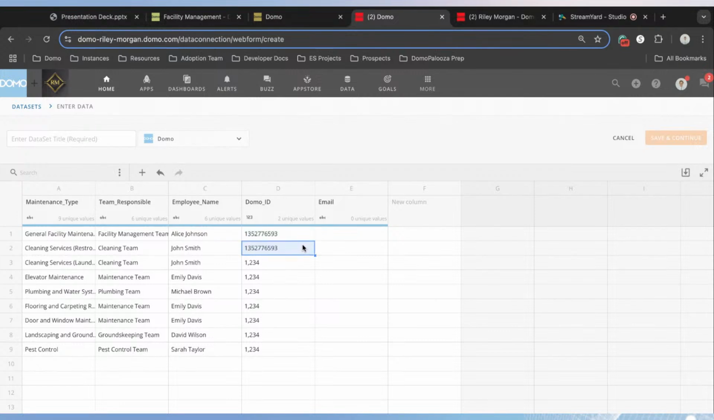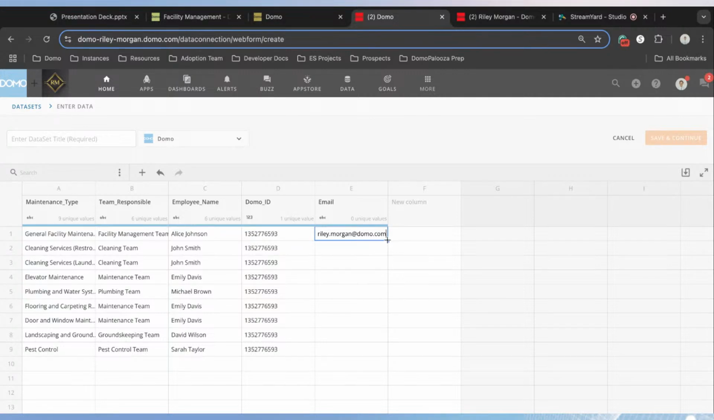Now, in the ideal state, we'd have the Domo ID for all the maintenance employees that are working for our company here. But we want to make sure that we can validate the task getting assigned and retrieve those notifications. And so we're just going to paste our number in there. Similarly, if you can put your email address in the email column, I'm going to do that.